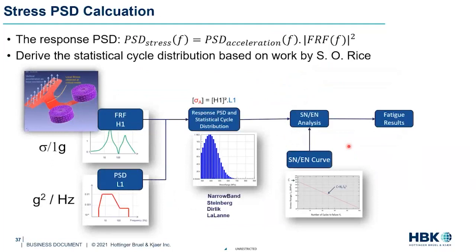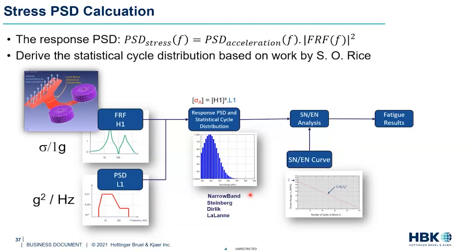So what is essentially happening behind the scenes in one slide, we'll not have time to get into the actual math details, is basically we are having the FRF, which is stresses across the part due to the unit excitation. So this is stress due to unit excitation. And then you have G squared per hertz, which is your PSD. So what ENCODE will do is it will go and square this. So you'll get sigma squared over 1G times G squared per hertz. So then all you end up with is sigma as a function of frequency. Okay, so this is what we refer to as stress PSDs.